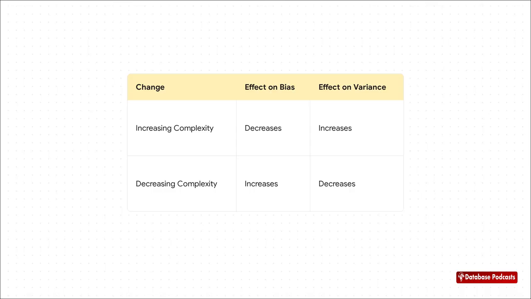Think of it like a seesaw. Let's say your model is underfitting, so it has high bias. You decide to make it more complex. Maybe you add more features. Great, the bias goes down. But what happens on the other end of the seesaw? The variance goes up, and now you risk overfitting. The goal is never to completely eliminate one, because you can't. It's all about finding that perfect balance point.